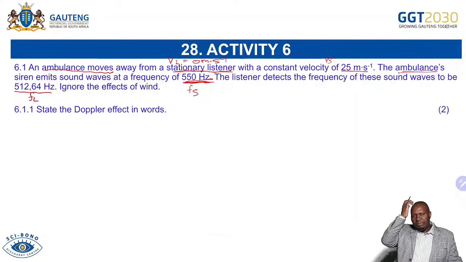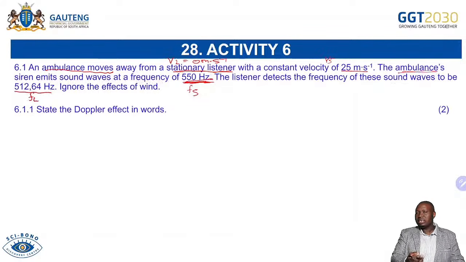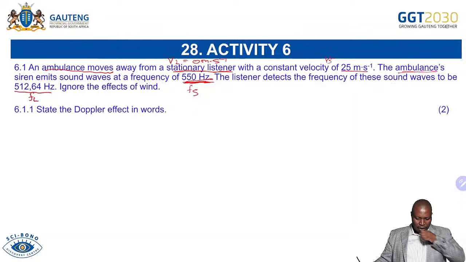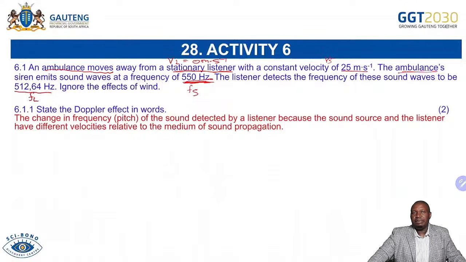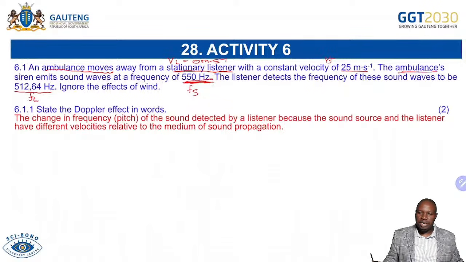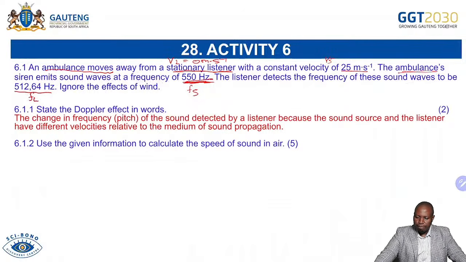So you can see that if this ambulance was coming closer to the listener, definitely it was going to increase the frequency of the listener. But this time it's decreasing, which means it must be moving away. Now, as we said, we will always start with stating the Doppler effect. It is a change in the frequency of sound detected by the listener because the sound source and the listener have different velocities relative to the medium of sound propagation. So the medium of sound propagation is important.